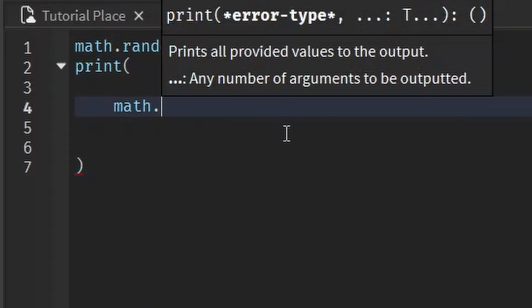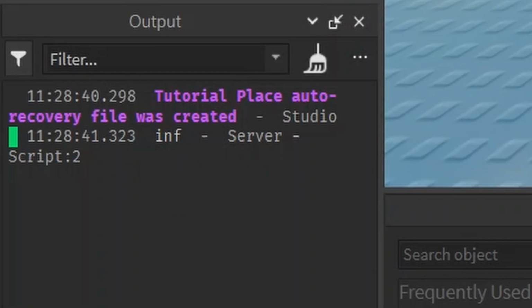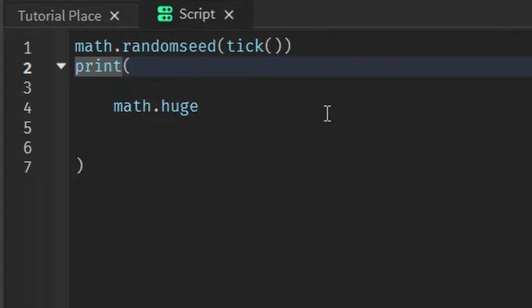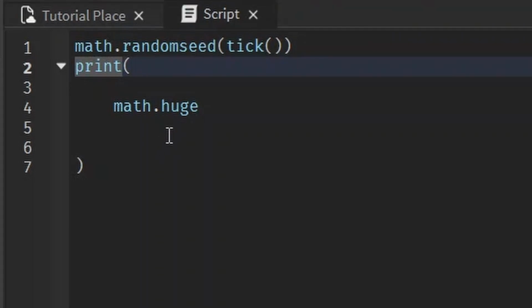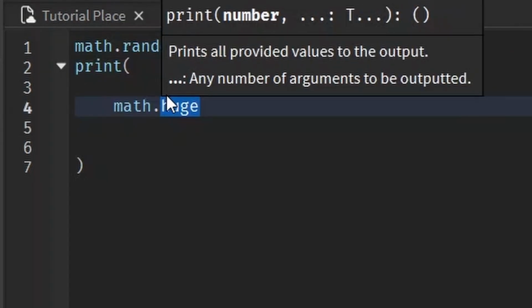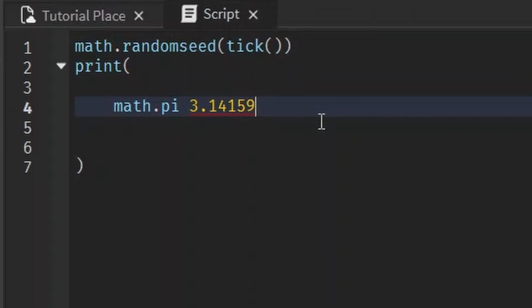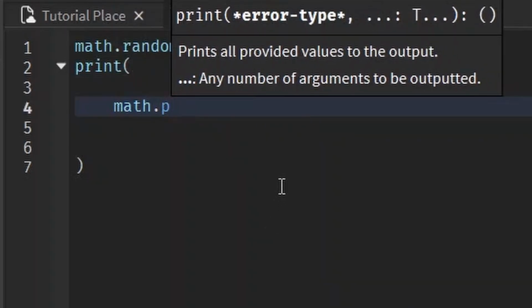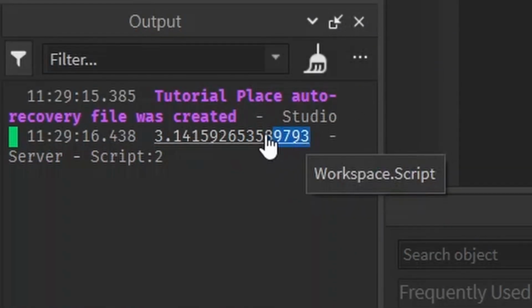Next two things I want to show you are constants. The first one is math.huge, and you're really not going to have much use for this a lot of the time. It's basically a really big number that's bigger than any other number. So for all intents and purposes, infinity, but it's really not. Computers can't really handle infinity. Another constant, I'll show you guys so you can stop making fun of me because I can only round to 3.14159. That's all I know. But I don't need to know. I can just use math.pi and that returns pi, or good enough pi, okay?